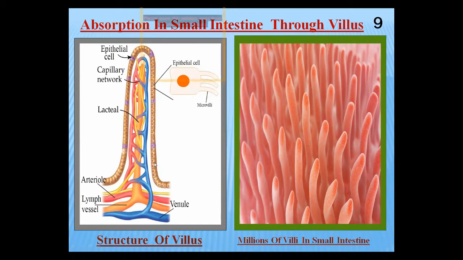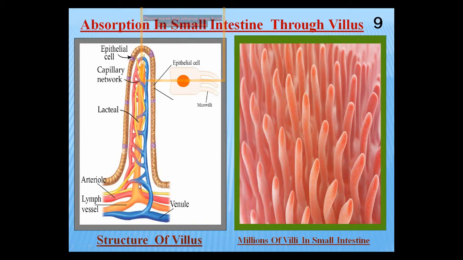So what is happening here is that in the small intestine the food is in a very simple form. In the blood capillaries, only the amino acids, sugars and nucleosides are absorbed.